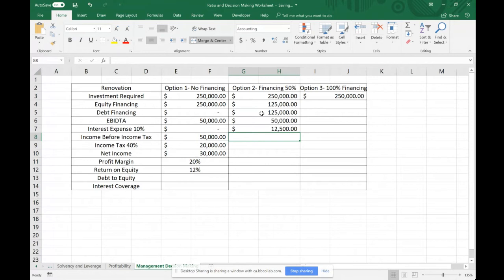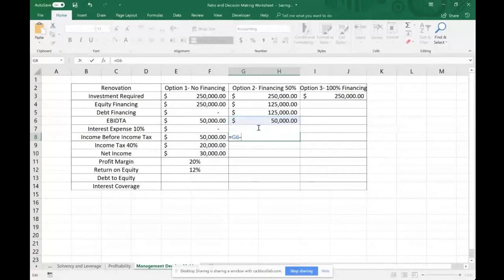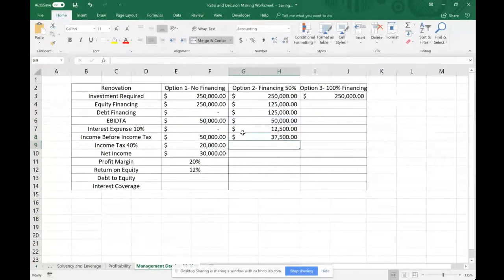Your income before income tax will be your EBITDA minus your interest expense. So your income before income taxes, in this case, is $37,500.